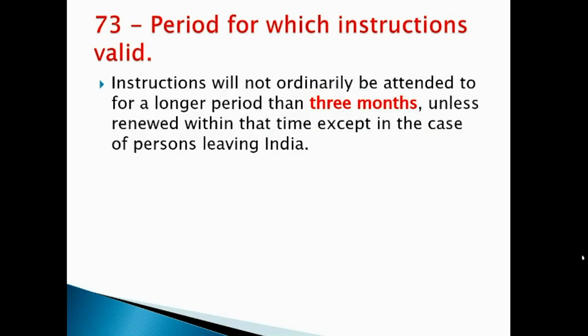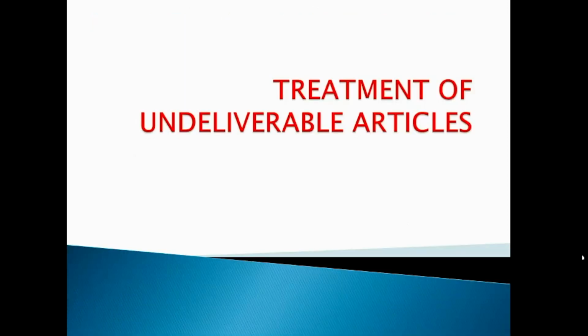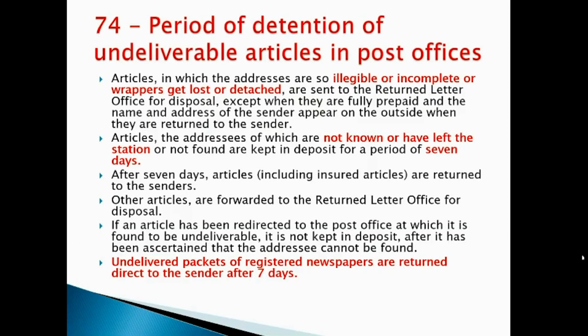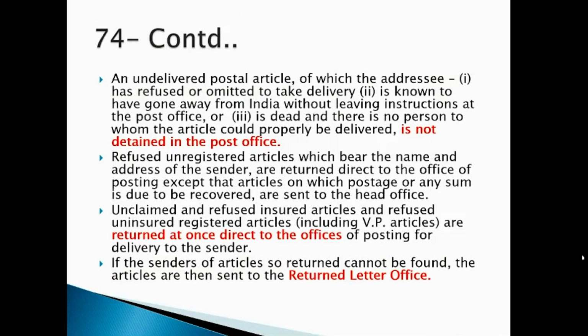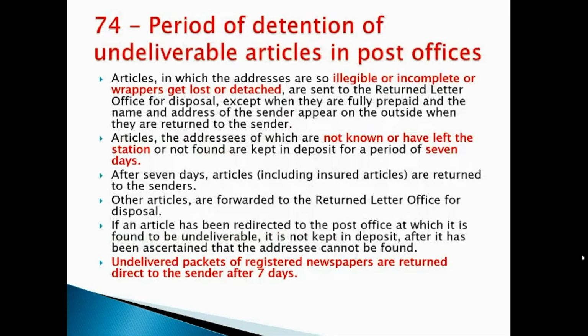So how long is an instruction valid? These kinds of temporary instructions are valid only for a period of 3 months unless and until they have been renewed. The next thing is how to treat these kinds of undeliverable articles. For this, I need to explain in a simple way. Clause number 74: how long can an article be detained once it has been undelivered in the post offices?